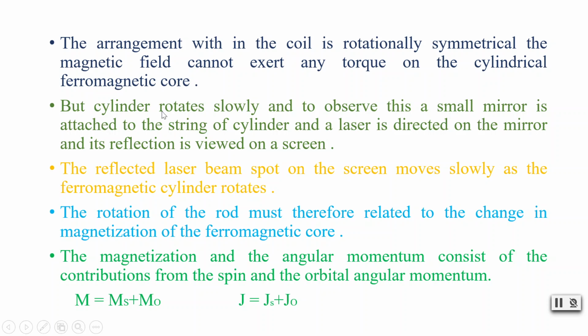Now, but the cylinder rotates slowly. Actually, the external magnetic field is not exerting any torque. So, the ferromagnetic core rotation is not because of the external magnetic field. So, the external magnetic field has nothing to do with the rotation of the ferromagnetic core.